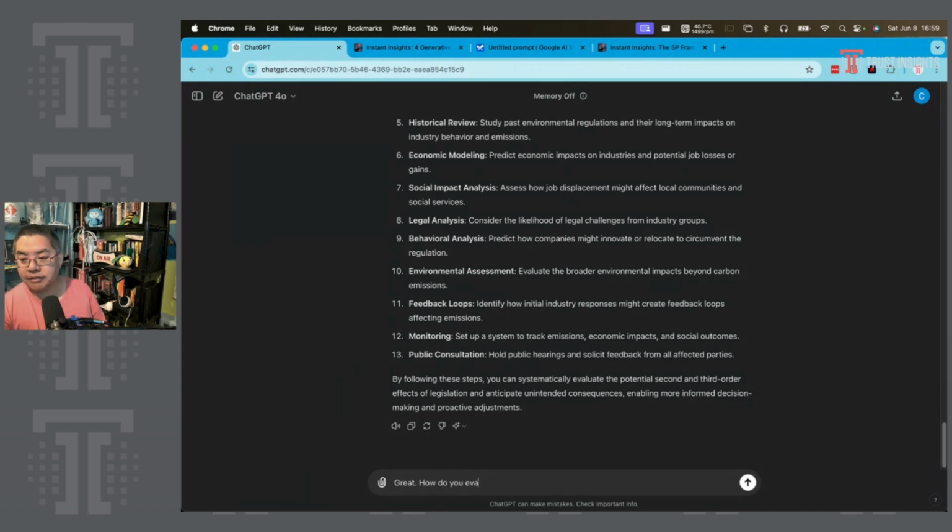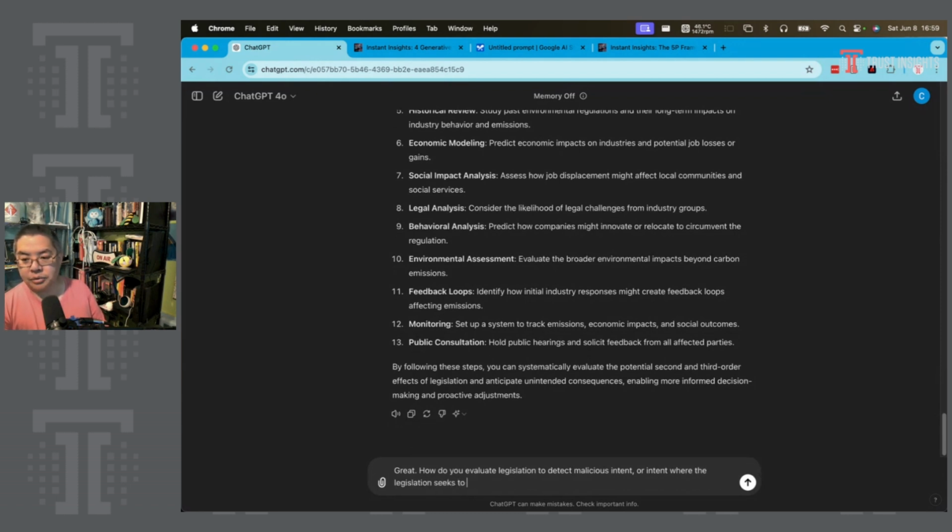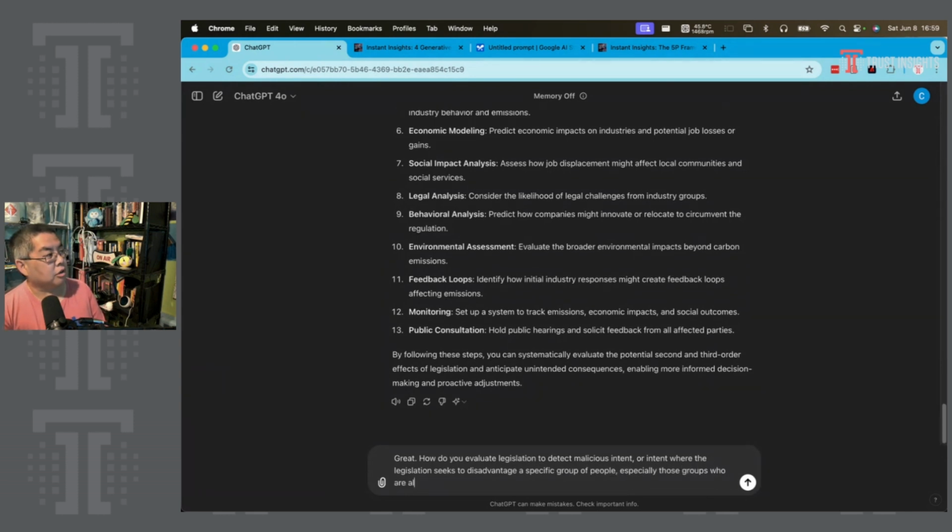How do you evaluate legislation to detect malicious intent, or intent where the legislation seeks to disadvantage a specific group of people, especially those groups who are already marginalized?